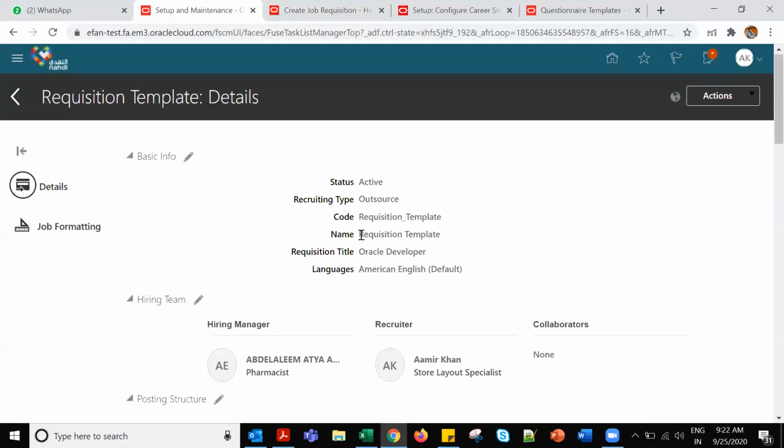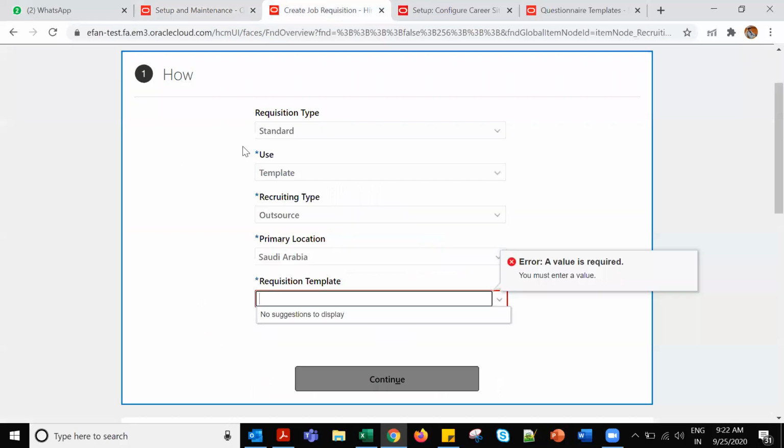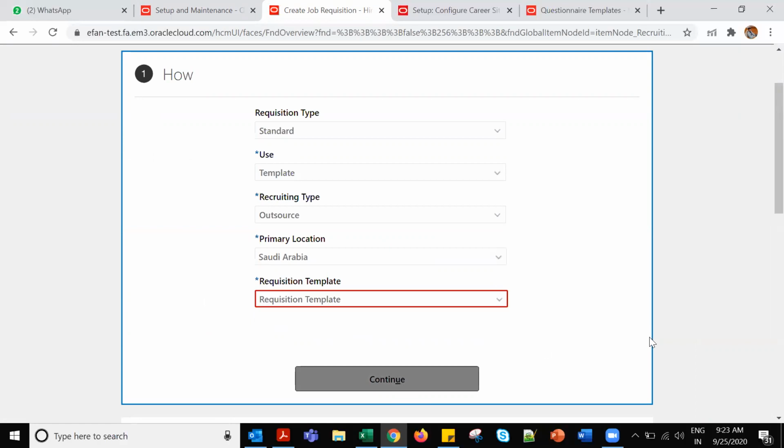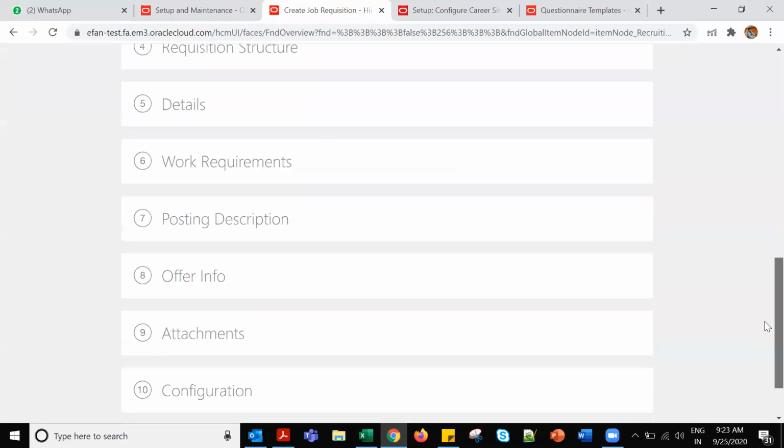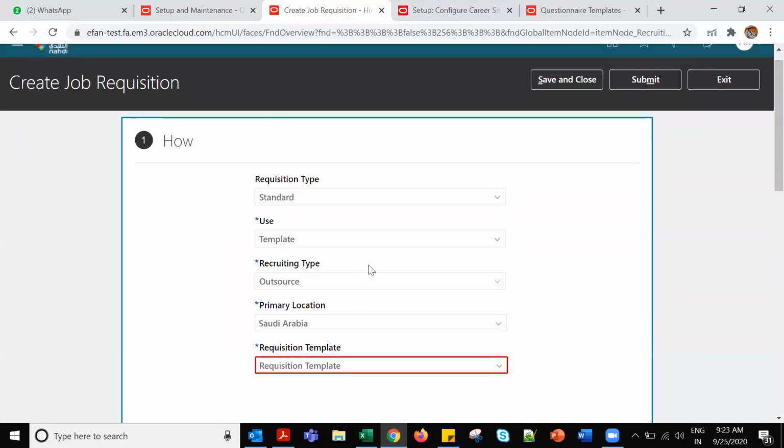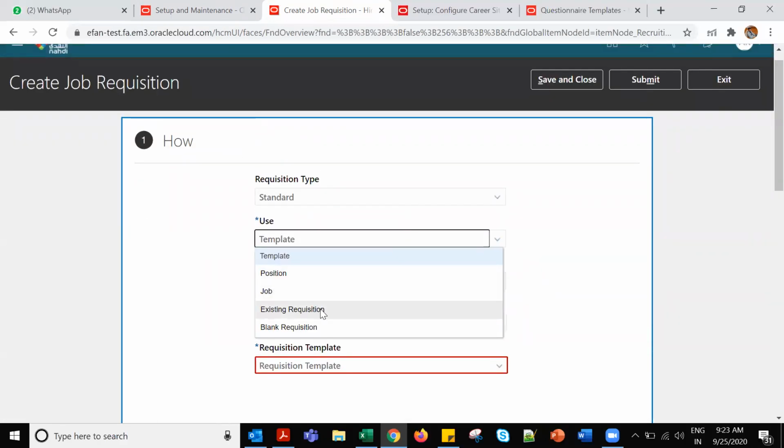Why is requisition template not accepting itself? Let me put this here at least. It's not even showing anything, because it said we should select from the drop down, right? So I think there is some restriction they have put. I have to verify that.